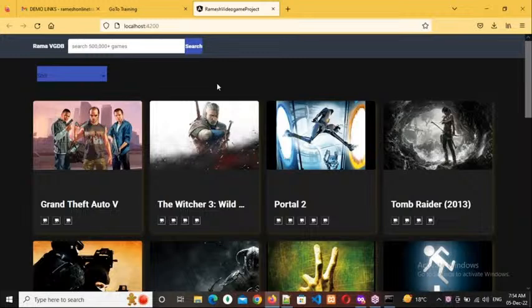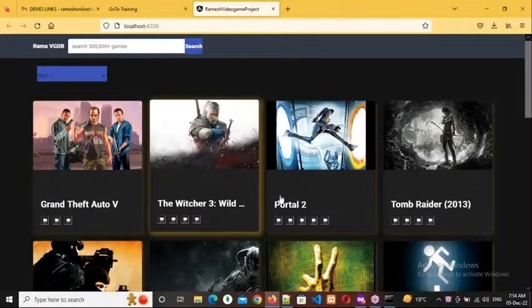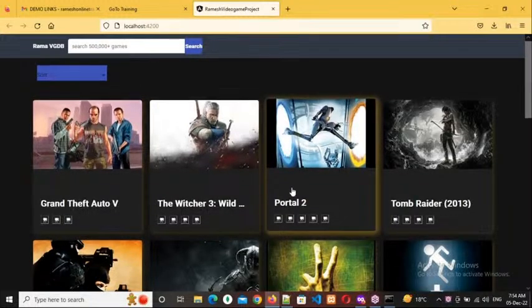Understanding my point? So how many types of video games are there? In which devices are they available? Android, iOS, PlayStation, Xbox. All that information I will provide. And if anybody goes to that application, they will find some trailer. If they are interested, they will purchase that video game and play it at home. For example, Grand Theft, Witcher, Portal, Tomb Raider, like that.